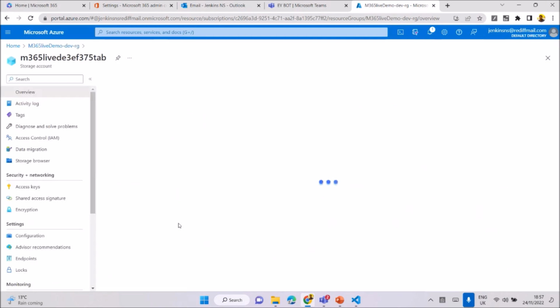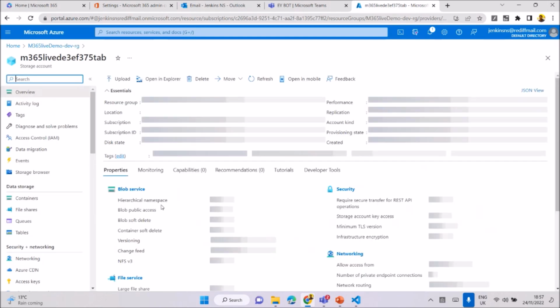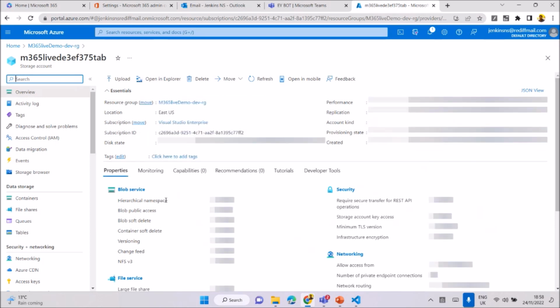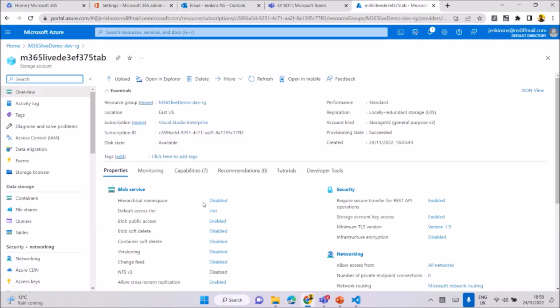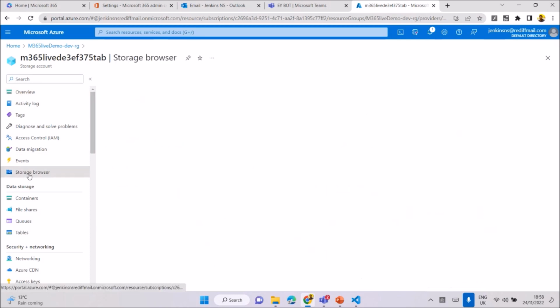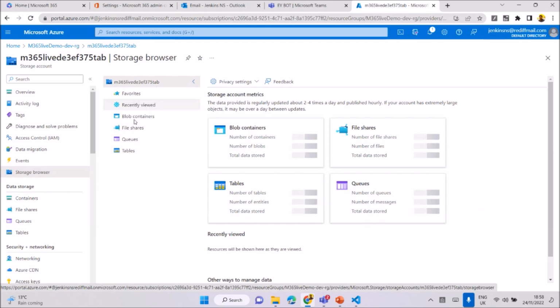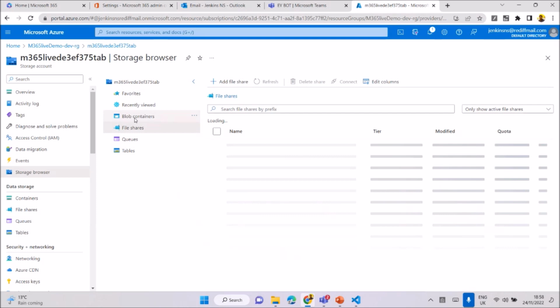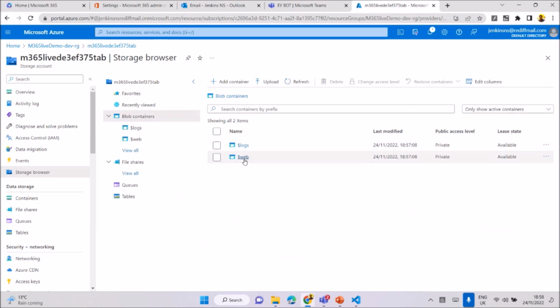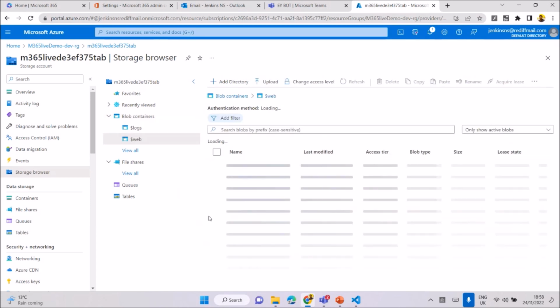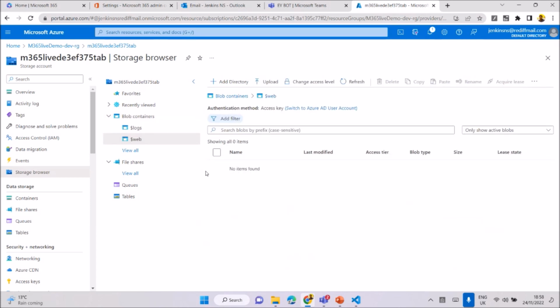The storage account, when you click on it, is where Azure websites will be created, right? Basically, storage is the tab. It will create the Azure websites and store all the details. For example, in the storage browser you can see the details, what type of storage there will be, because it's a file. Blob containers is mostly used. You can create logs and webs. No files deployed yet. It's running. Let's see how it's running.